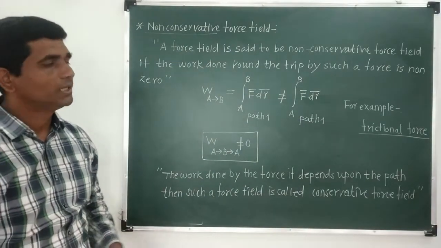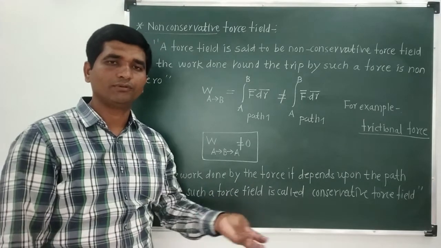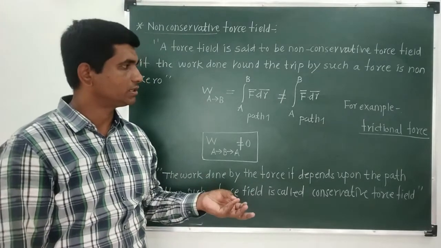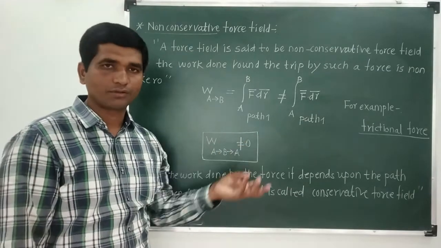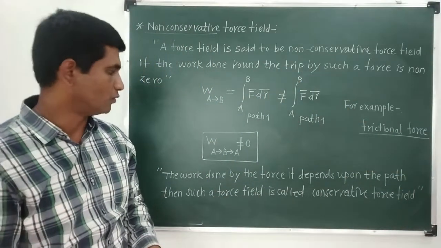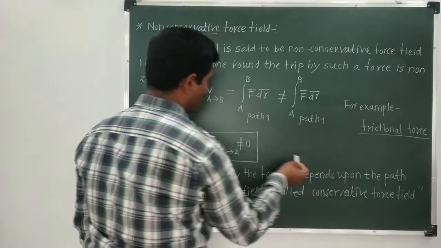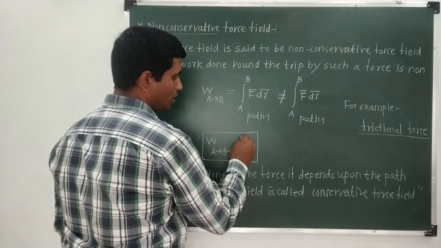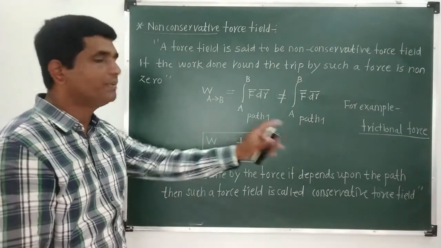We will be proving that the force due to gravity is an example of a conservative force, and also that the frictional force is a non-conservative force. If you calculate the work done by a frictional force around the trip, it will come out to be a non-zero number, so it will not be zero.